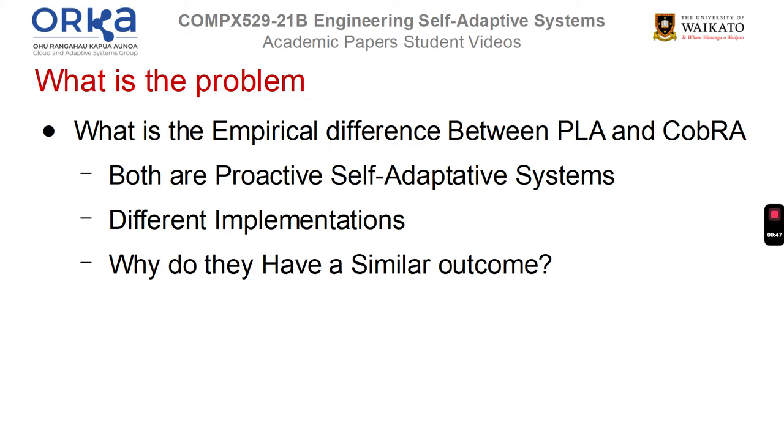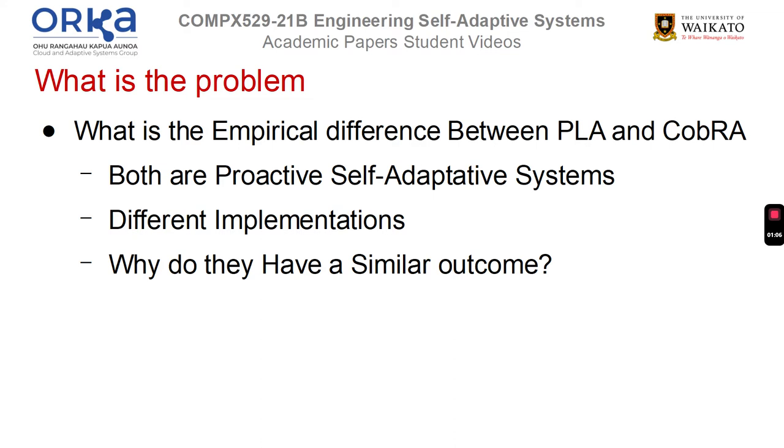PLA and CobRA both also implement multi-objective optimal programming. Where they differ is that PLA uses an architectural-based approach which uses a state machine-based model to describe the managed system and its running environment, while CobRA is a control-based approach, which uses reactive control to connect the managed system's input and output values and its adaptation actions.